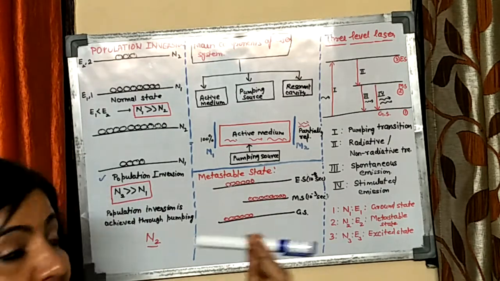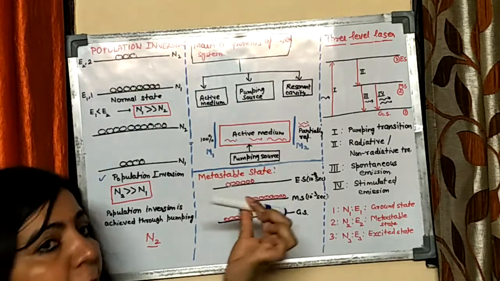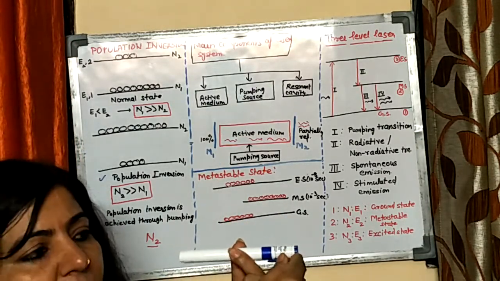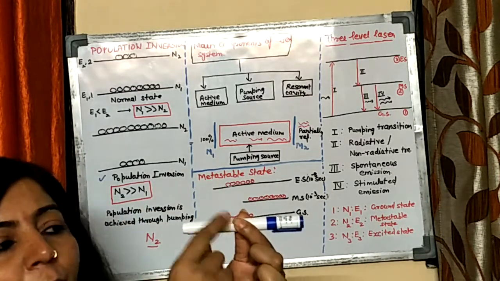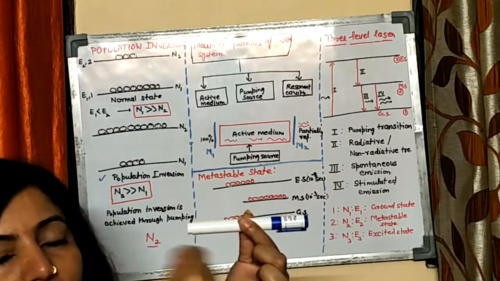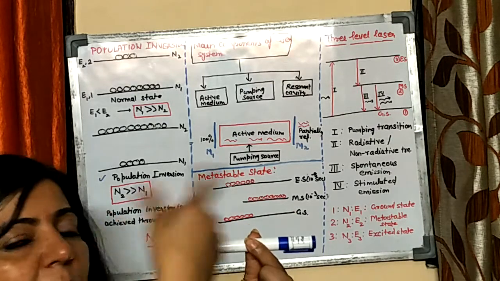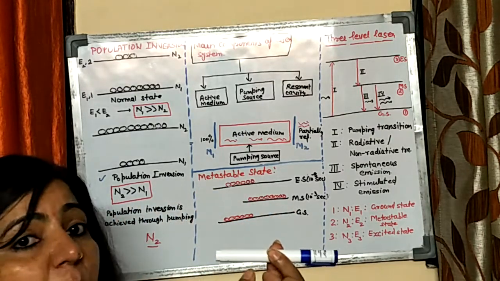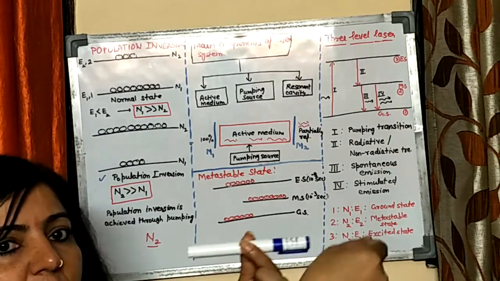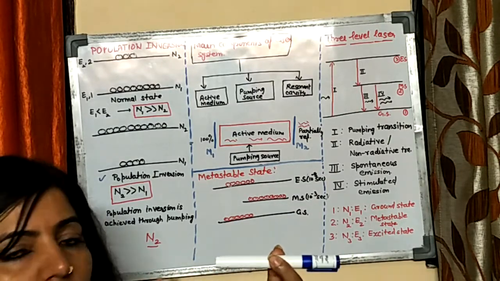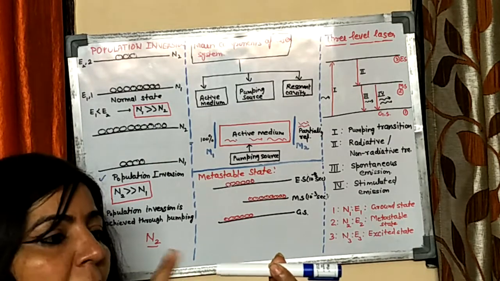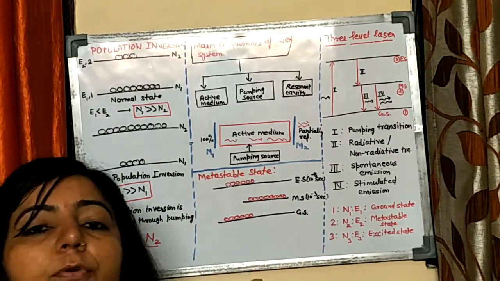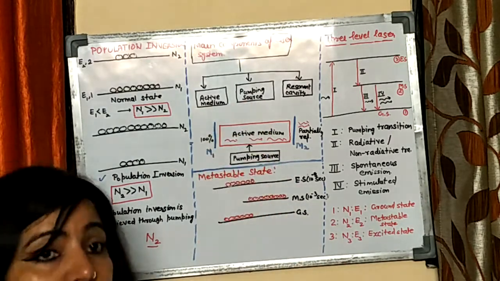Now you can understand all these components like this. You have an active medium, a large number of atoms, mostly present in the ground state. Connect it with a pumping source. That pumping source will pump the ground state atoms to the high energy state. Then you will achieve population inversion. Then you will get photons due to spontaneous emission, and they will start moving between the two ends of the active medium. The role of the two mirrors is to capture the photons within the active medium. So these are the three components.